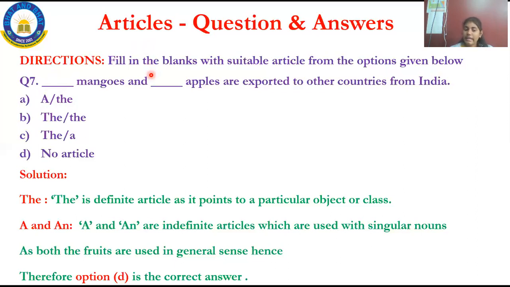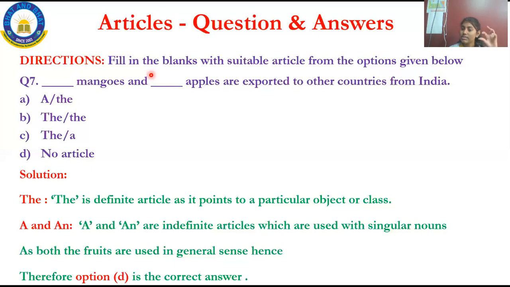And then a and an are the indefinite articles, which are used with singular nouns. And then here, no article should be placed. No article is nothing but, I'll explain why. See, what is the use of an article? Why should I use the article? Because an article is used in a sentence to make it grammatical. To make a grammatical sentence, I'll be using an article in the sentence.